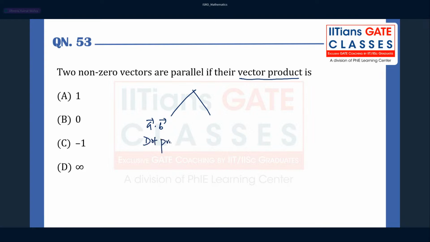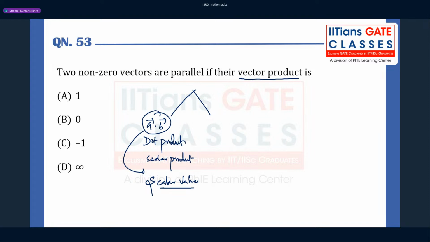Dot product is also known as scalar product. Why scalar product? Because if you take the dot product of two vectors, it gives you a scalar value. That you have to understand.